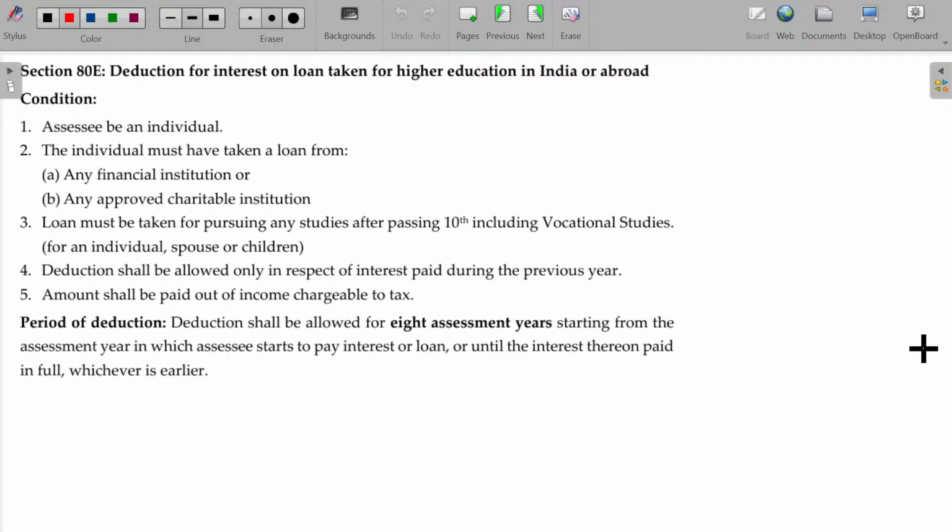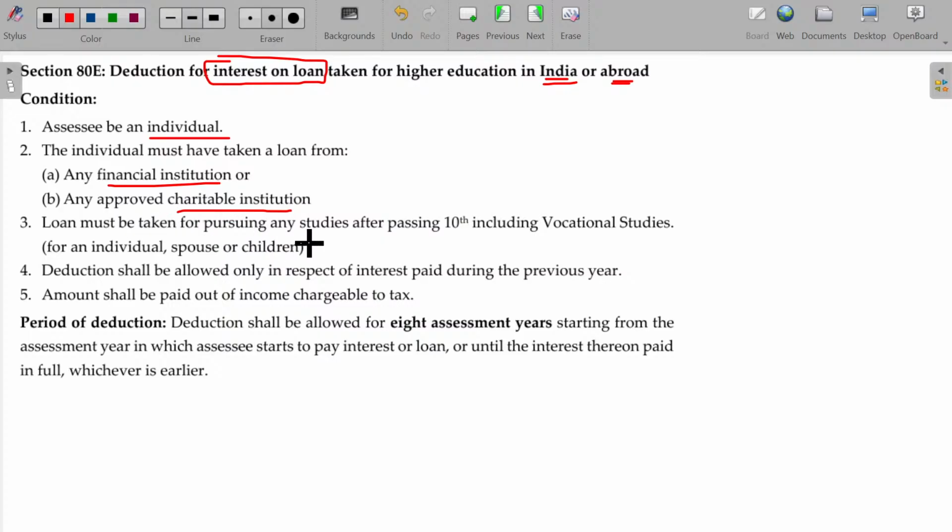Either the father or the student can claim. Deduction is for interest on the loan, not the loan repayment. Interest payable is deductible. For higher education, that education may be either in India or abroad. It is eligible only for individuals, and the loan should be from financial institutions or any approved charitable institutions.